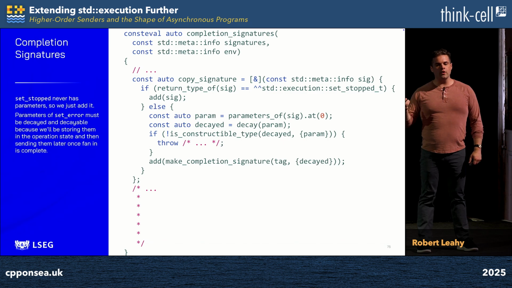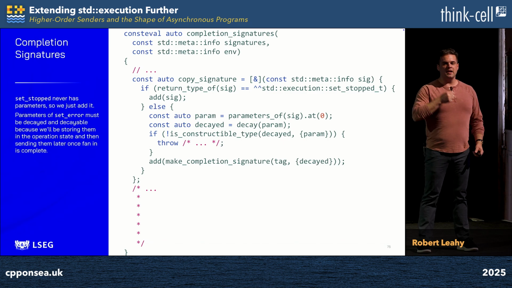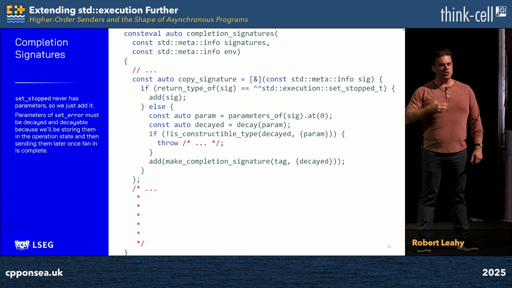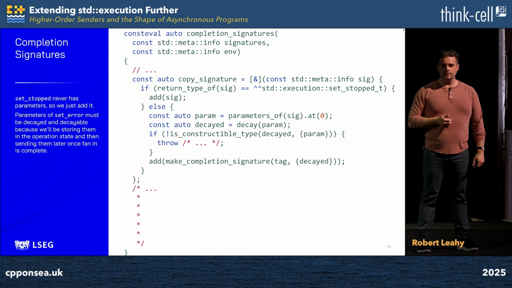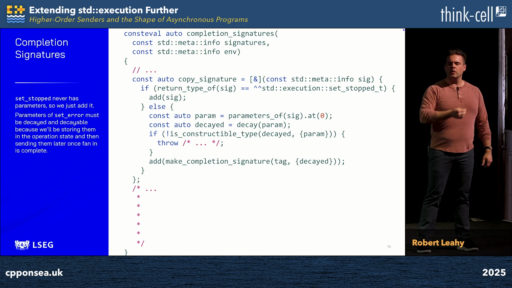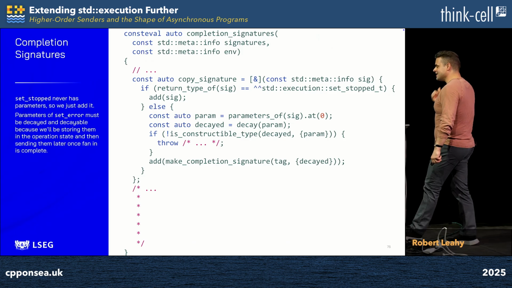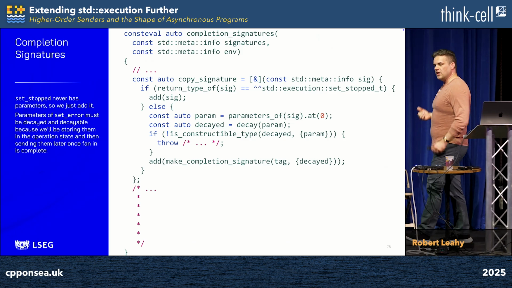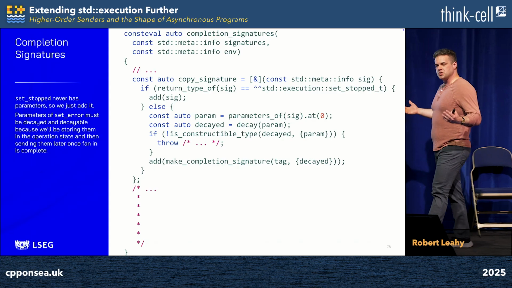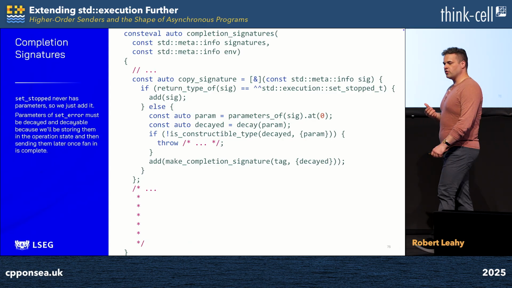And to do this requires that we obtain not the type T, but its associated storage type, which is obtained by decaying that type. And so we decay the type, but then we realize that decay copying isn't always possible. And so we check to see if we can decay copy this type at all. If we can't, we can't implement branch, and so we throw an exception and don't output a useless answer.